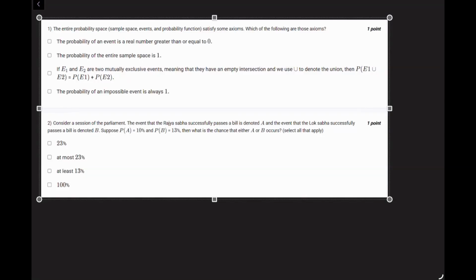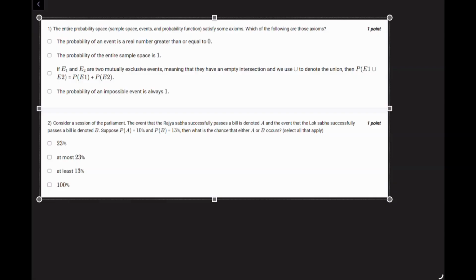Hi. So the next question that we have here is: the entire probability space, sample space, events, and probability function satisfies some axioms. Which of the following are those axioms? Okay. The first one, the probability of an event is a real number greater than or equal to zero. That's one. The probability of the entire sample space is one.